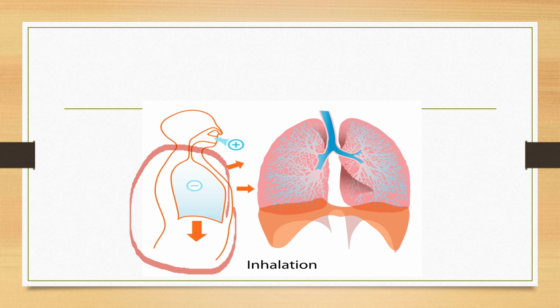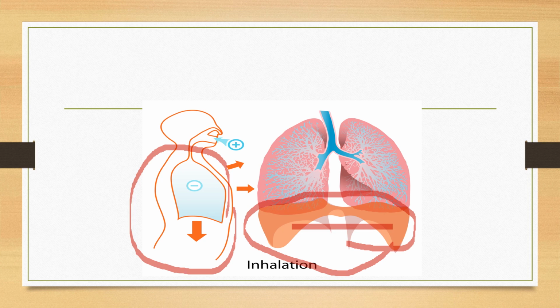Then what is happening? This lowers the dome of the diaphragm, and the diaphragm becomes a flat shape. As a result of these changes, the chest cavity expands. Because the lungs are attached to the chest cavity, the lungs also expand.